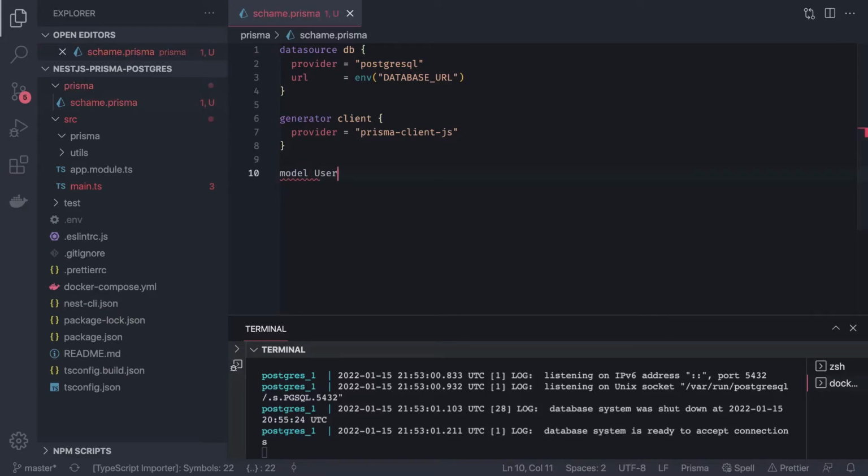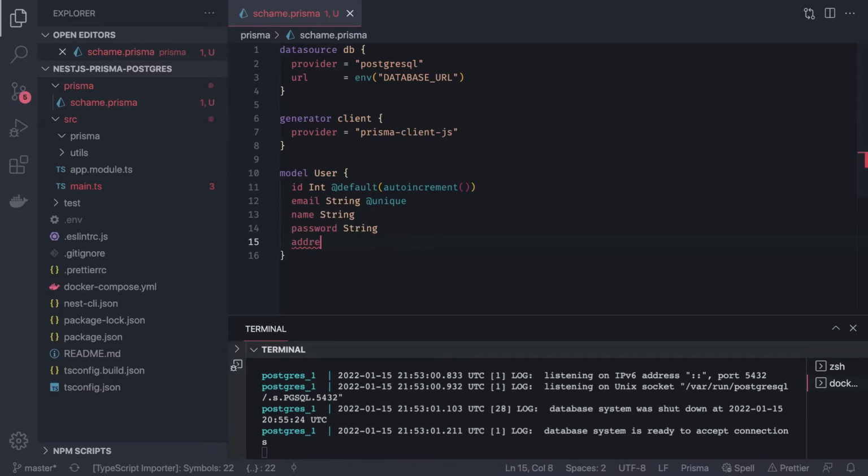Model User: here we are going to have id, which is an integer, default auto incremented. Then email, which is of type string, and we can just add unique. Name is a string, password is a string.